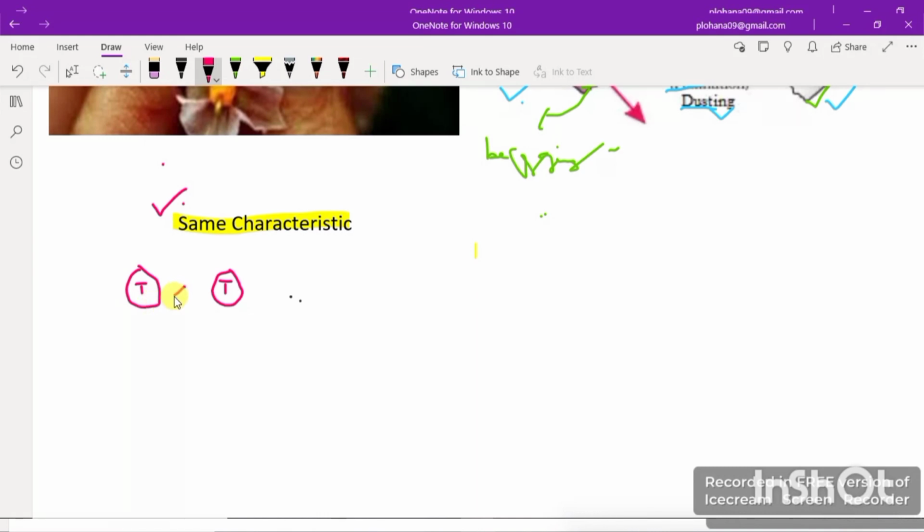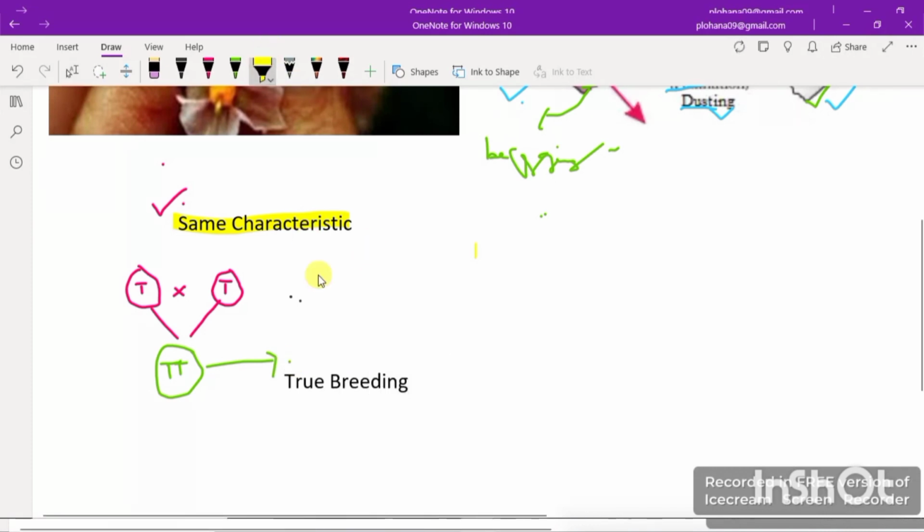When we make a cross between them, what we get in the result would be tall, right? The plant which will be produced will be tall. So what do we say this? This will be called true breeding.